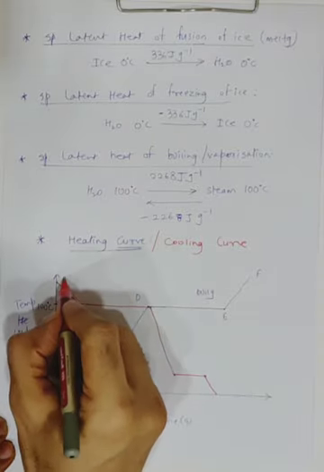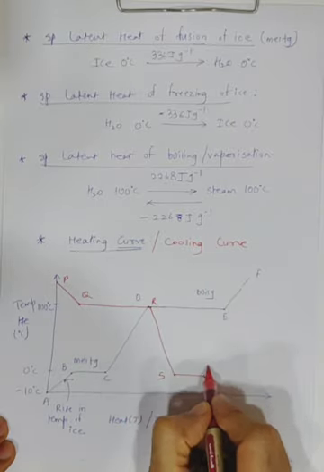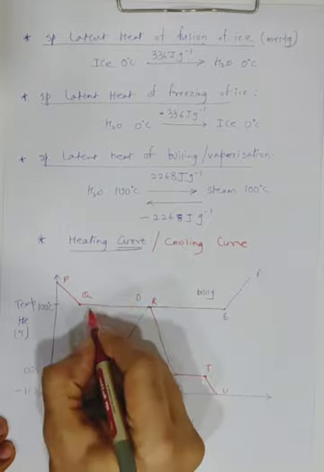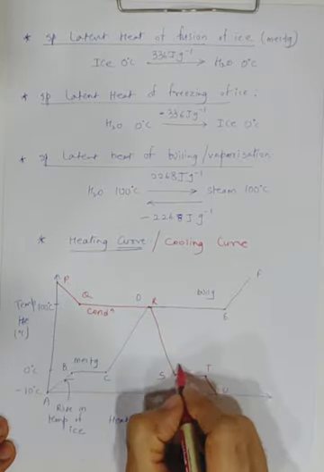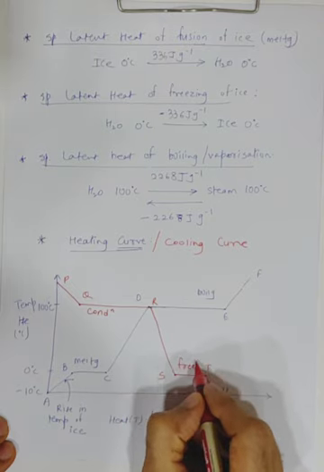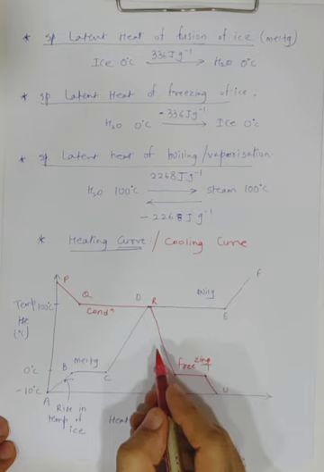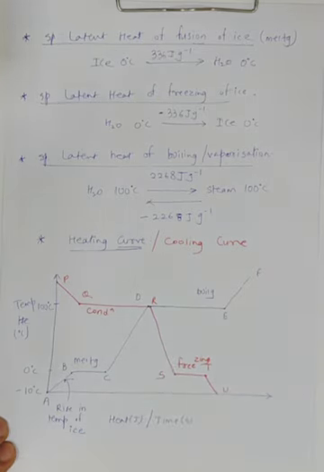Say I'll name it P, Q, R, S, T, U. What does QR represent? Condensation. ST is freezing. This is a drop in the temperature of water, and a drop in the temperature of ice.